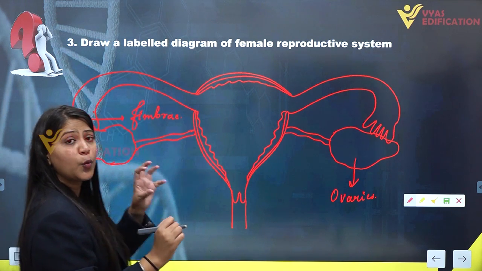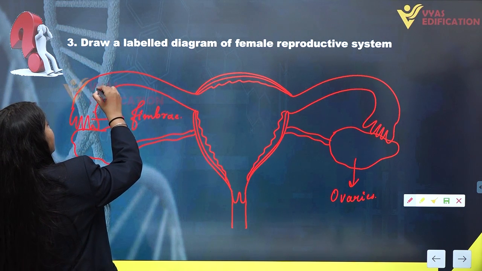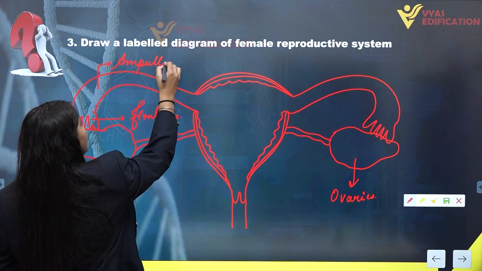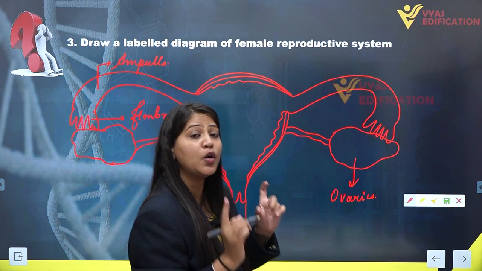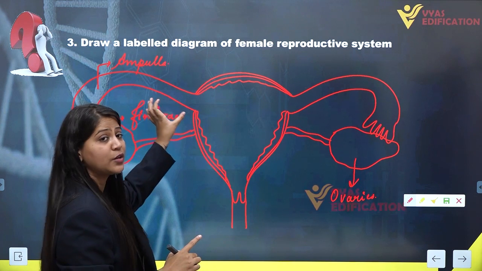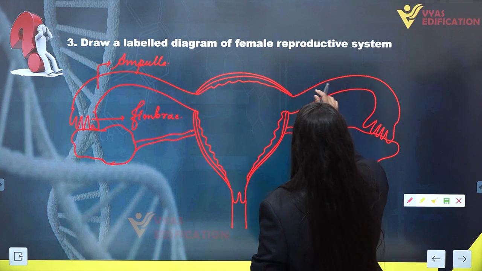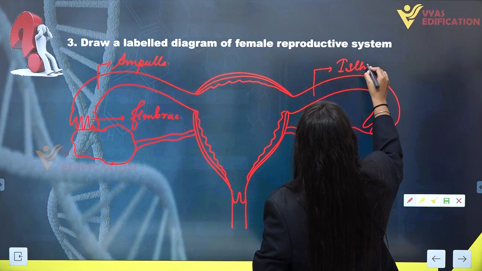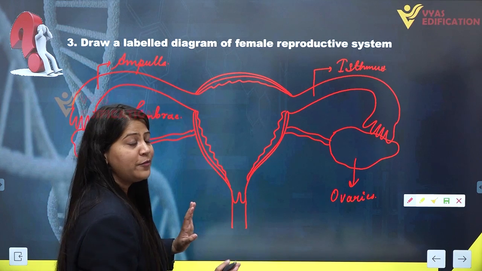Then we have a swollen region inside the fallopian tube. This is the ampullary region, or we can call it ampulla. Then the next region, which is close to the uterus, is known as the isthmus. So I am writing here, this portion is known as isthmus. This is the labeling of the fallopian tube we have completed.